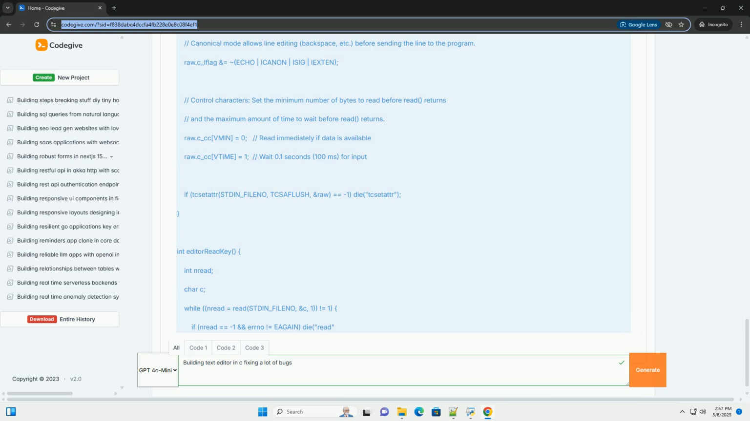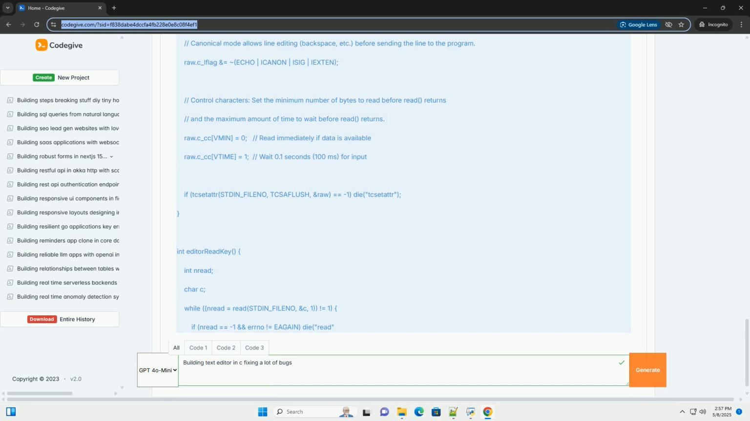editorRowsToString(int *buflen) converts the E.row array into a single string, with each row separated by a newline character. This is used for saving the file. editorSave saves the contents of the E.row array to the file. It prompts the user for a filename if none is currently associated with the editor. open, E.filename,